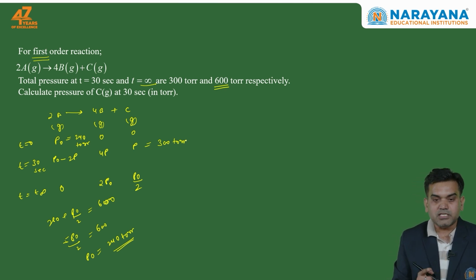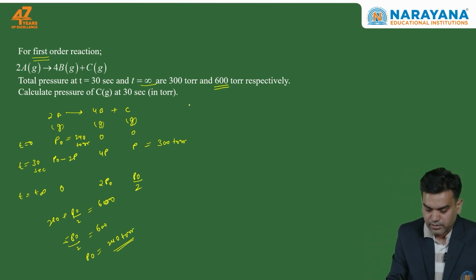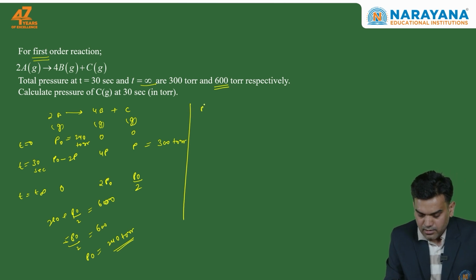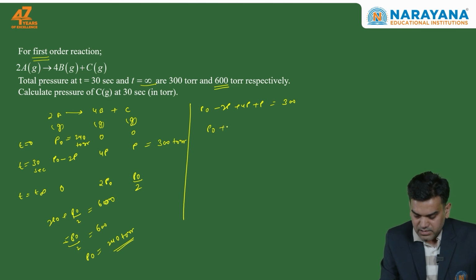So P naught minus 2P plus 4P plus P should be equal to 300 torr. So this is P naught plus 3P equal to 300.